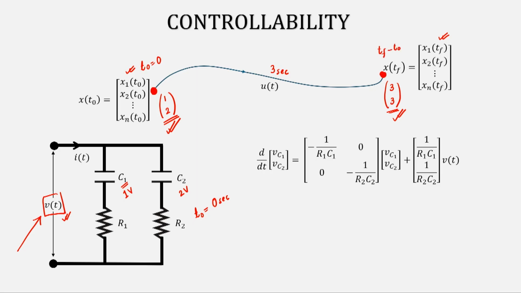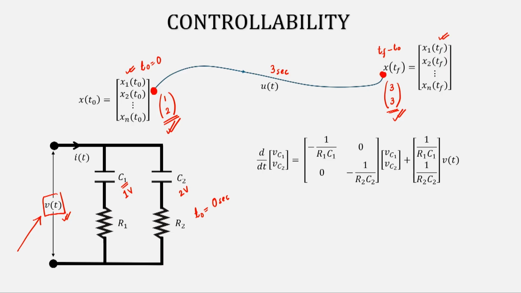So, time shifting is allowed in linear time invariant systems, because it is a time invariant system. Instead of finding out the input from t naught to t f, I can even find out the input from 0 to t f minus t naught. That will also give me an input that will take the system from the initial condition to the final condition that we desire.